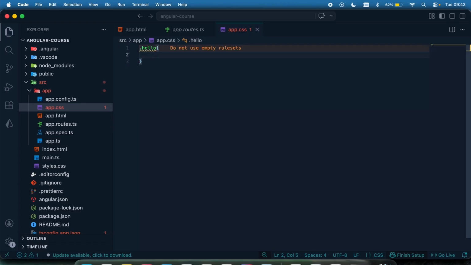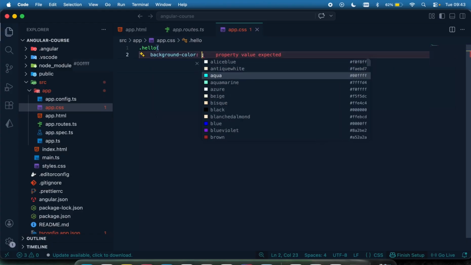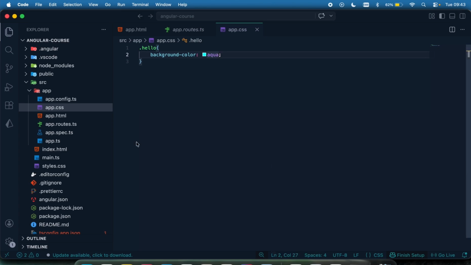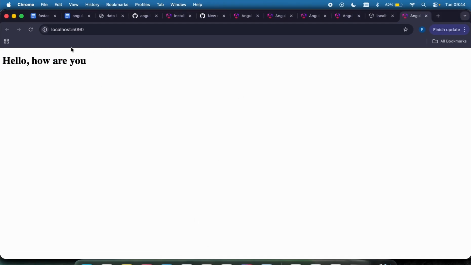And I'm just going to say background color. Let me just say aqua. If I come right here, you can see background color has been added to it. So this is basically how it's done. And if I get rid of this right here, you can see everything is gone.